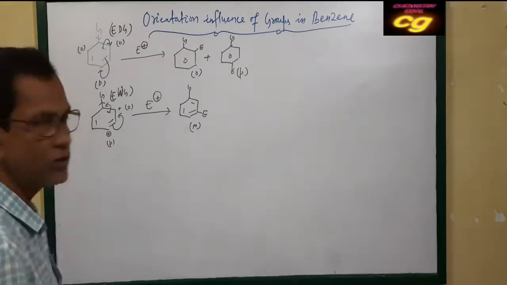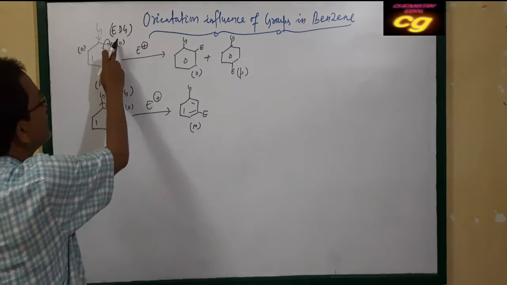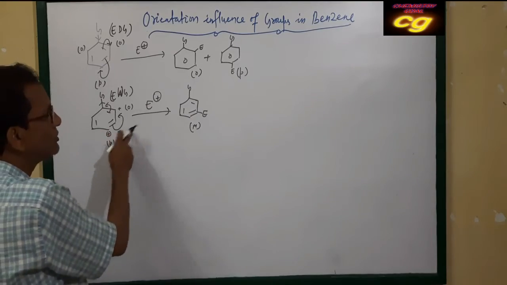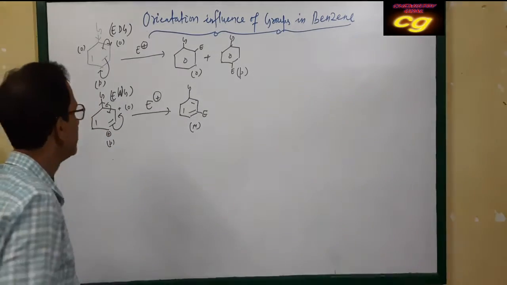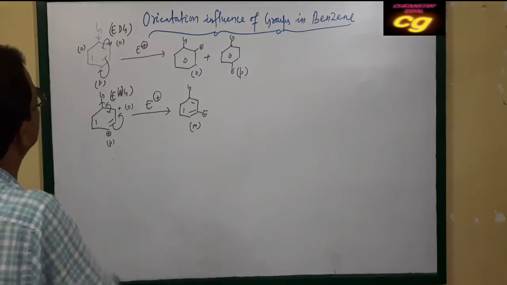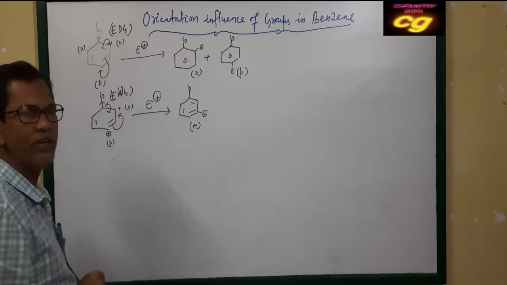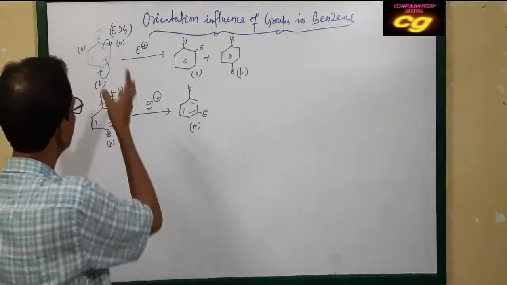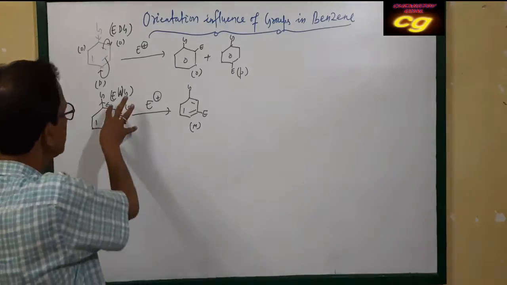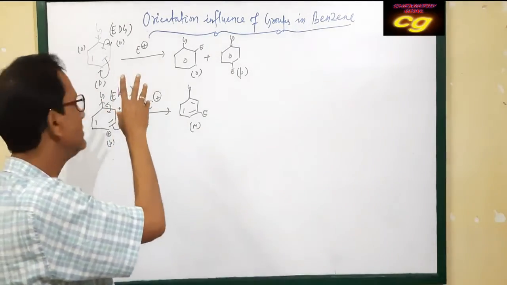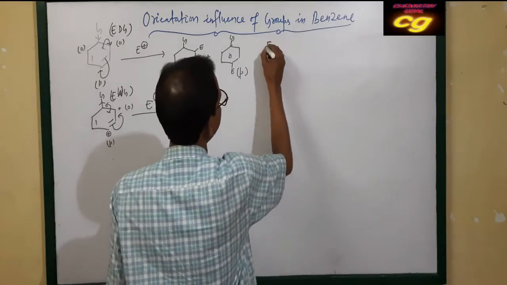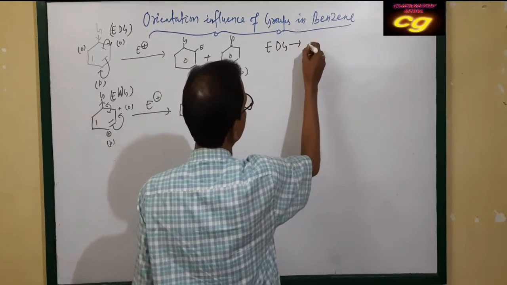So we get the conclusion that electron donating groups give ortho para products and electron withdrawing groups give meta products. Electron donating groups are also called activating groups, because they increase electron density, so the attack of the next electrophile will be more. Similarly, electron withdrawing groups decrease electron density, which is why they are called deactivating groups.